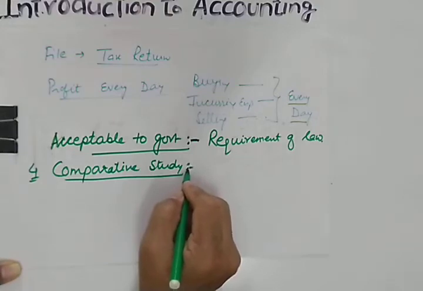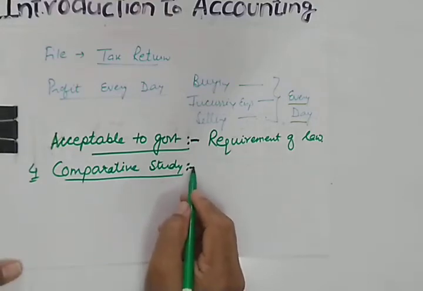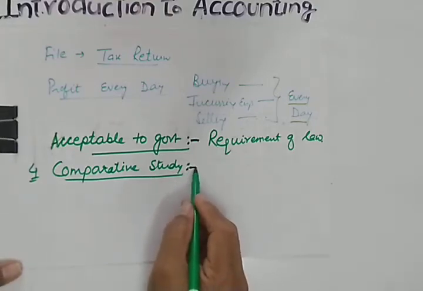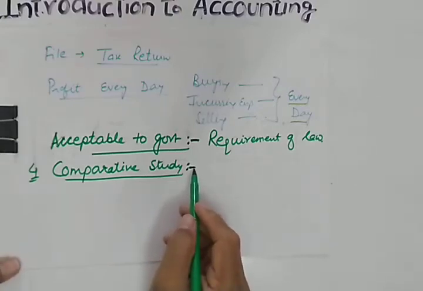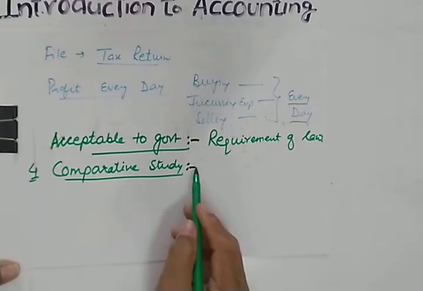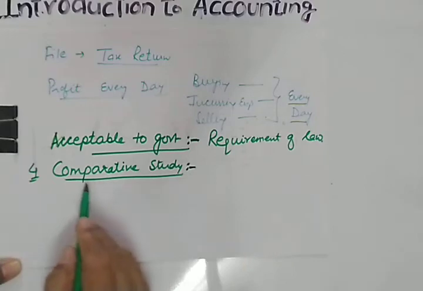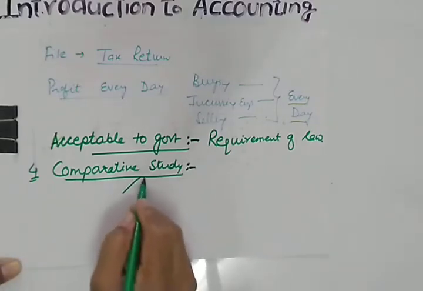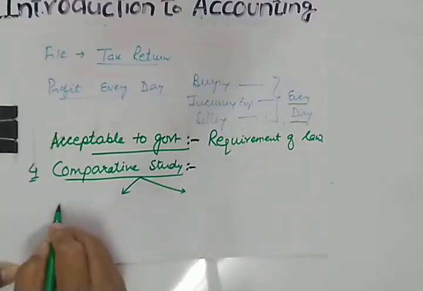Let me give you a very simple example for this. Suppose an athlete wants to see his performance. If he is running alone, he won't be able to check his speed. But if he is running with 2-3 other athletes, then only the comparison can be made. Likewise, in business also there are two types of comparison.